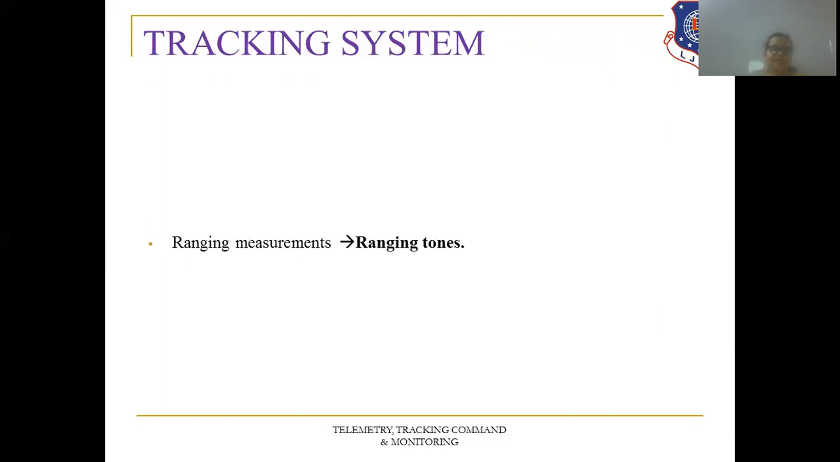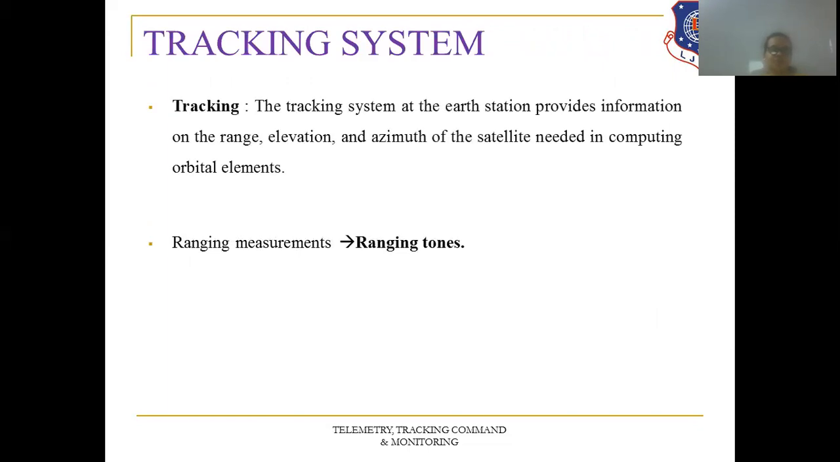Then next is the tracking system. So first of all, what is the tracking system? The tracking system at the earth station provides information on the range, elevation and azimuth of the satellite, needed in computing the orbital elements. So the tracking system will provide the satellite position in terms of range, elevation and azimuth angle, right? So that the calculations can be carried out correctly.